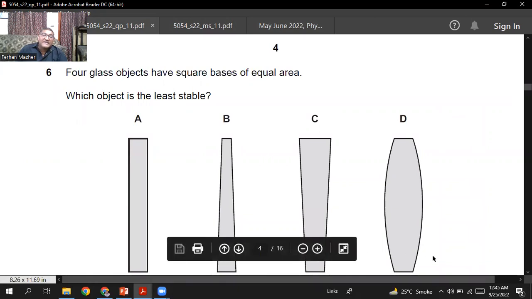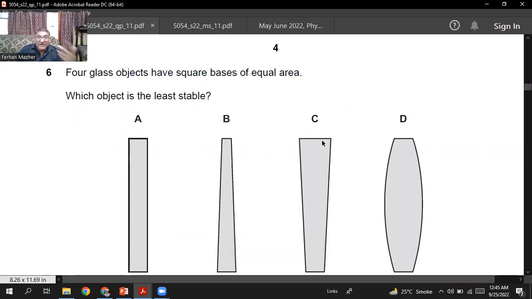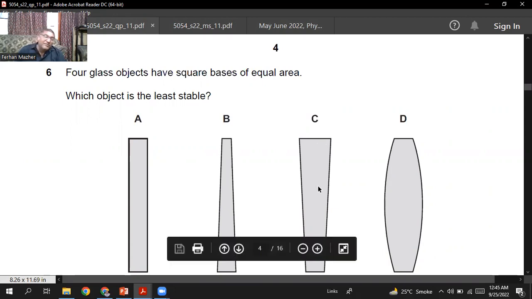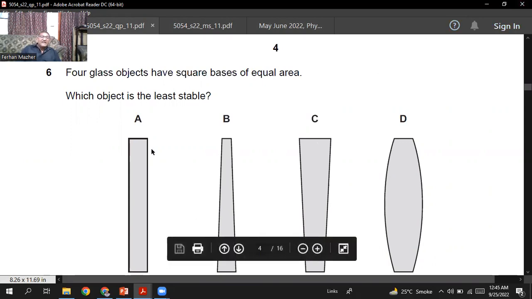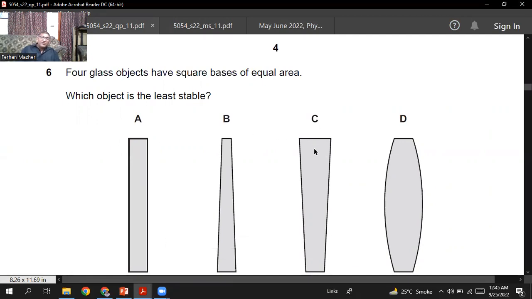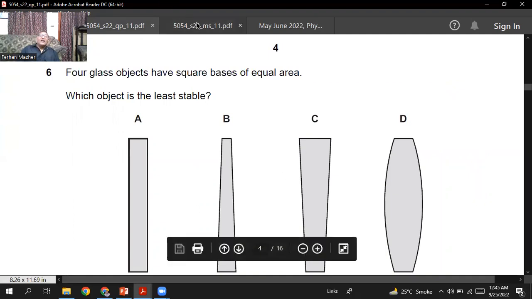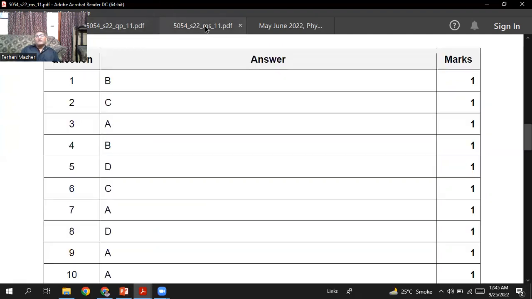The base area in all of them is the same, but it has larger mass at the highest point. So its center of gravity will be higher as compared to the height of the center of gravity for the other objects. So I think C is the least stable because its center of gravity will be higher, because most of its mass is concentrated higher. So question number 6, C is the choice. Yes.